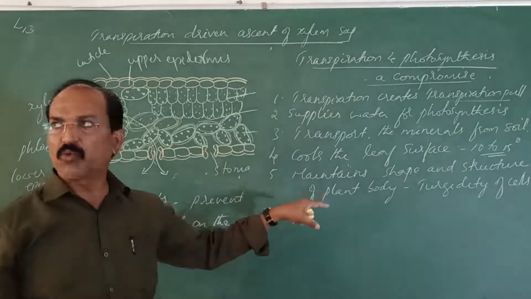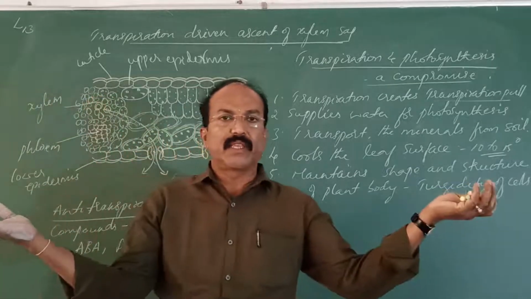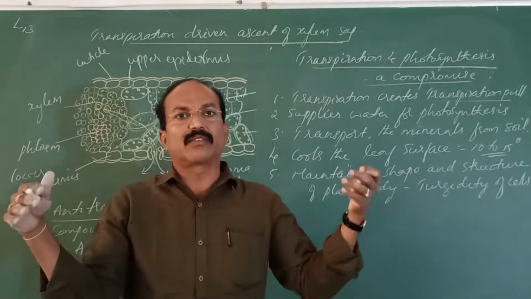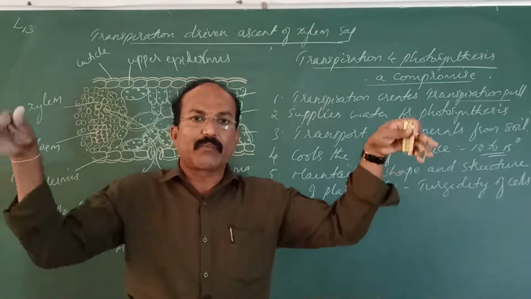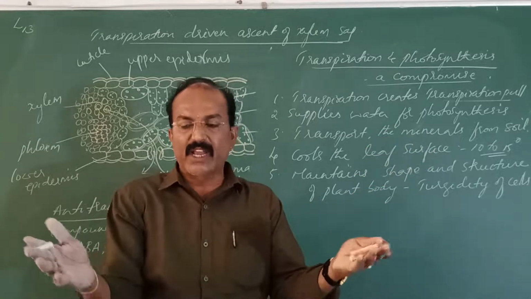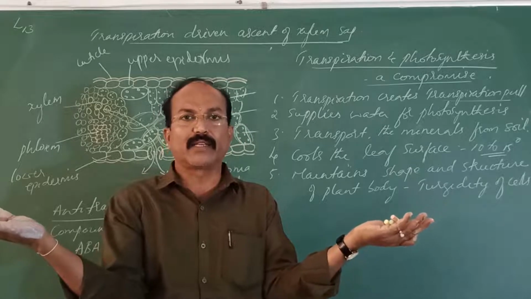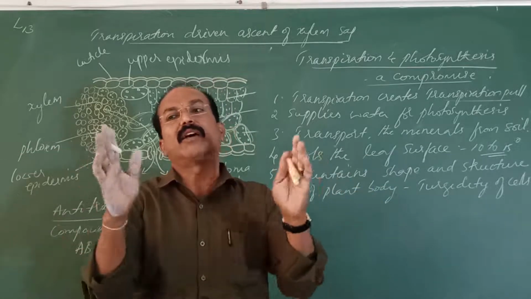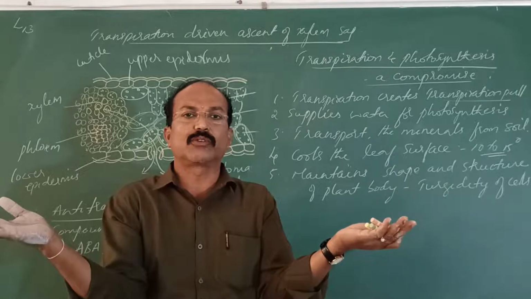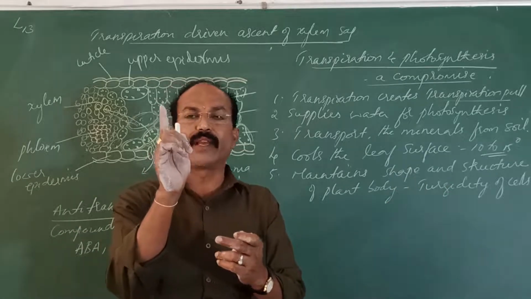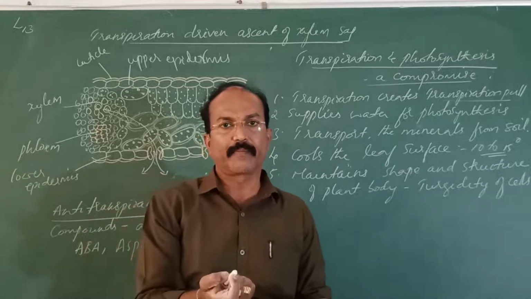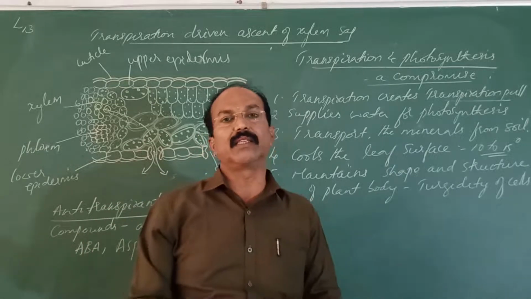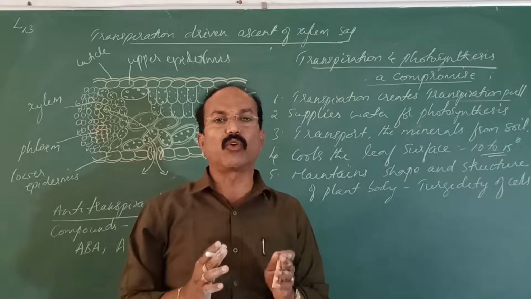When there is more water, the leaves are erect and the branches are widely spread. Otherwise, what happens? The leaf will drown, and the leaves are not sufficiently exposed to the sunlight. When there is more water, the leaves are correctly, erectly exposed and the plant will stand erect. When the water is less within the plant body, the plant starts wilting. So it maintains the shape and structure when more water is there.